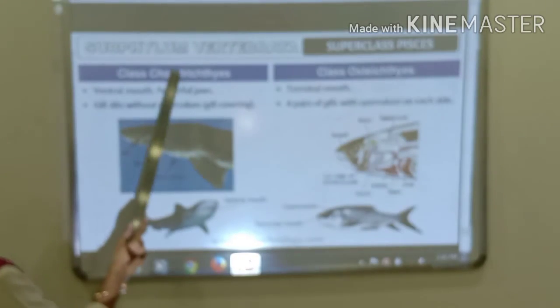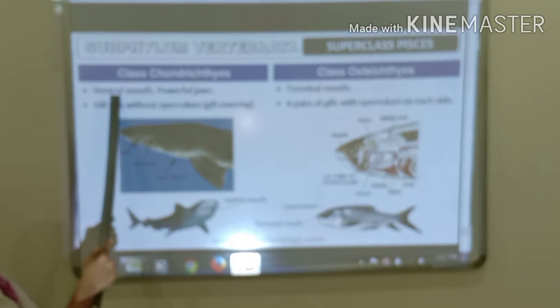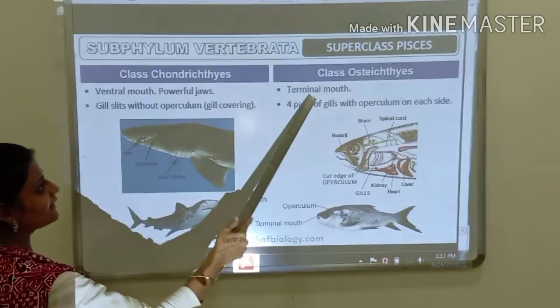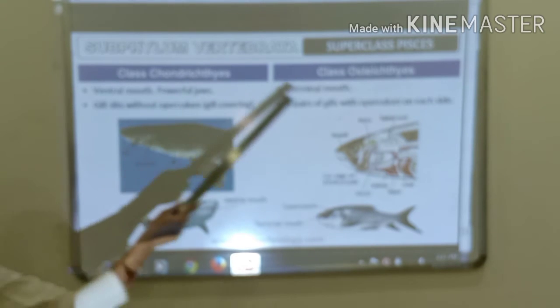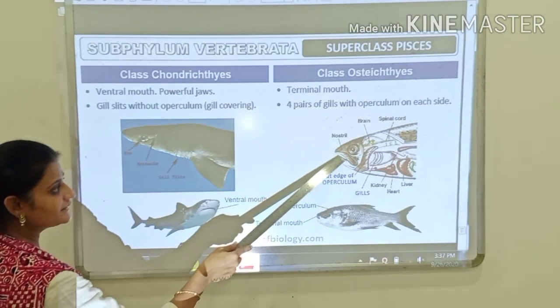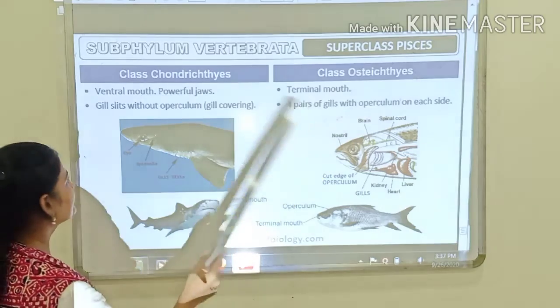Then in Chondrichthyes, the mouth is present on the ventral side. Mouth is ventral, whereas in Osteichthyes it is terminal. Can you see here? Here the mouth is on the ventral side, in which one? In Chondrichthyes. And in Osteichthyes, what is it? It is a terminal mouth. Okay, it is not on the ventral side, the lower side, it is terminal, right?